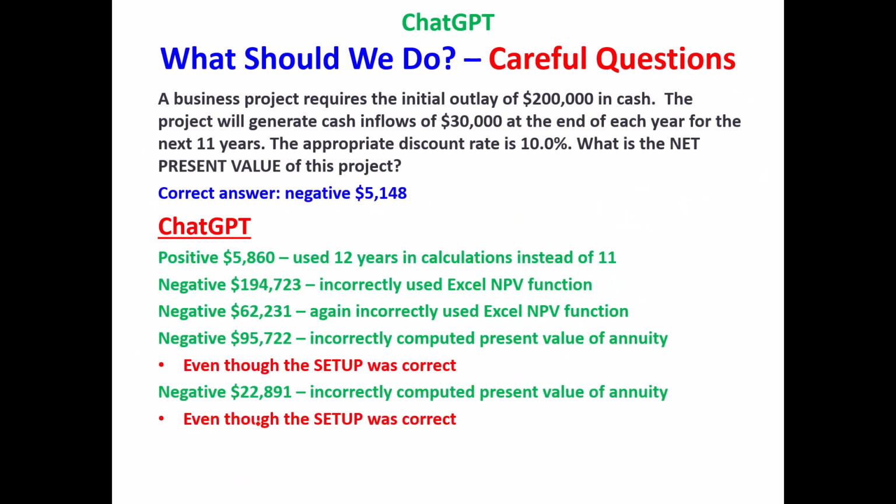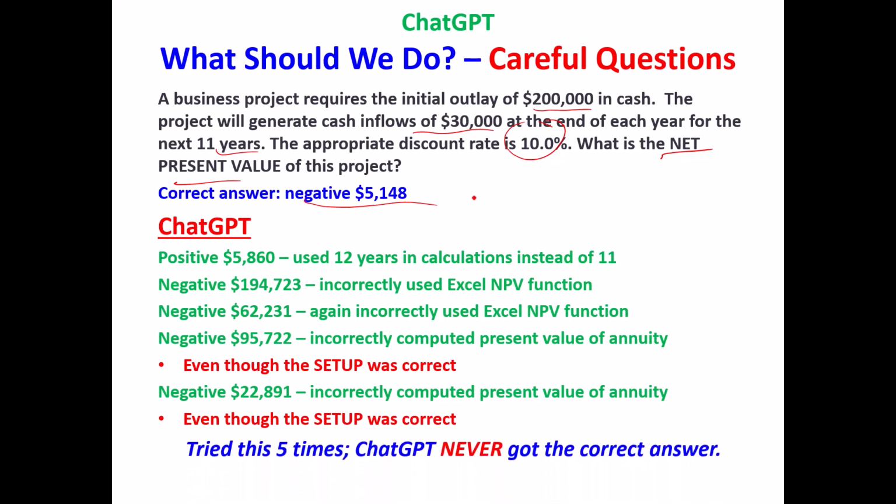Let's do a managerial accounting question, net present value. Let's compute net present value. Well, a business project costs $200,000. It's going to have positive cash inflows of $30,000 a year at the end of each year for the next 11 years. The discount rate's 10%. What's the NPV? Well, the correct answer is negative 5,148. I ran this through ChatGPT 5 times, never got the correct answer.